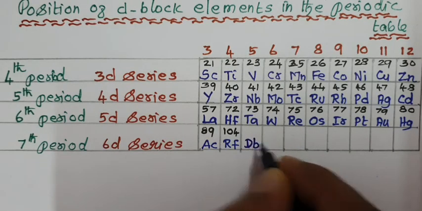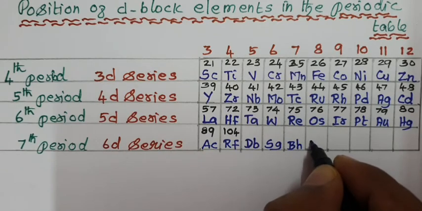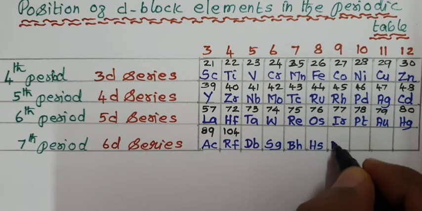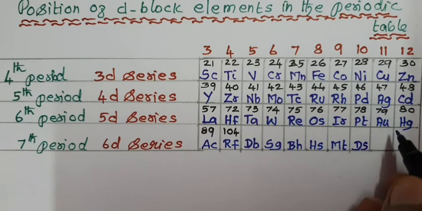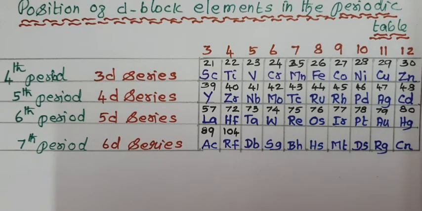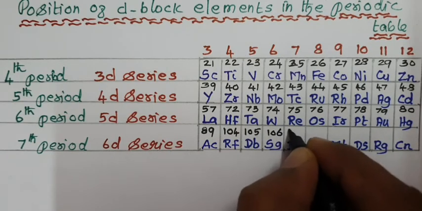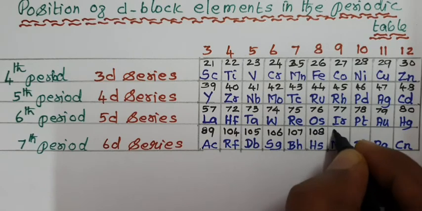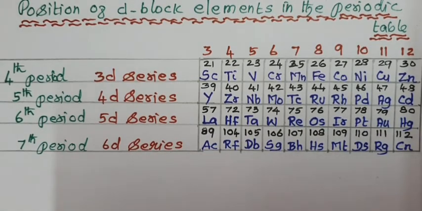Then dubnium, seaborgium, bohrium, hassium, meitnerium, darmstadtium, roentgenium, copernicium. Atomic numbers 105, 106, 107, 108, 109, 110, 111, 112 for copernicium. These are d-block elements.